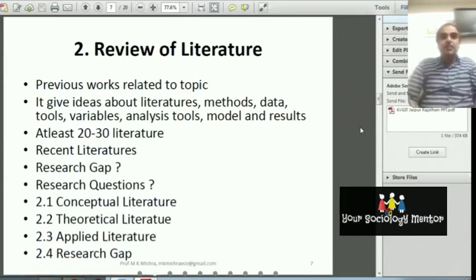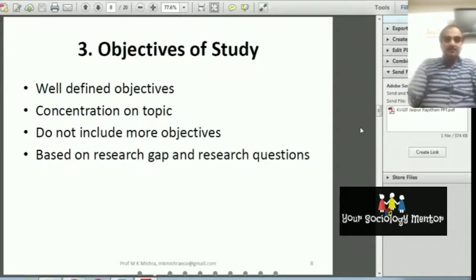In the research proposal presentation, you have to prove that your topic is significant and will fill the research gap. Such research has not been done by prior researchers, and this research will be very beneficial for the society, for the nation, and for human beings. This is important. After the literature review, you have to write about the objective of the study. What is the objective of the study? The objective of the study should be well defined.